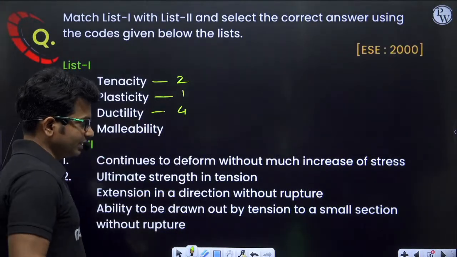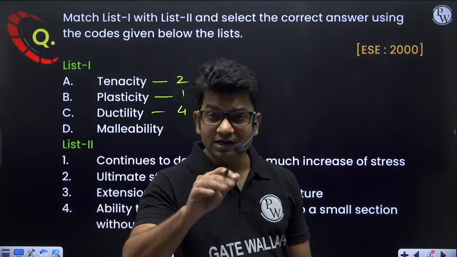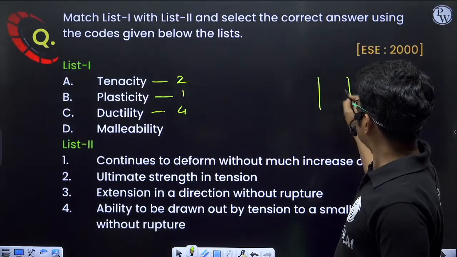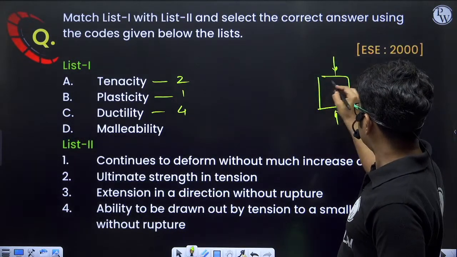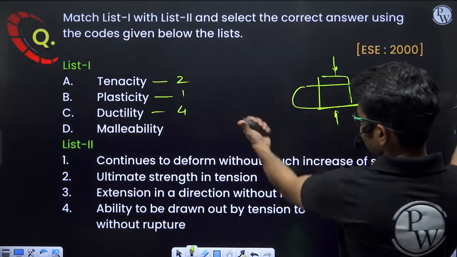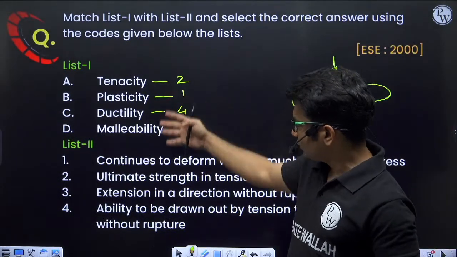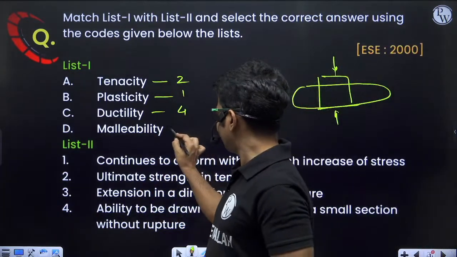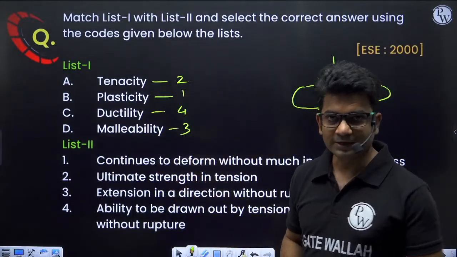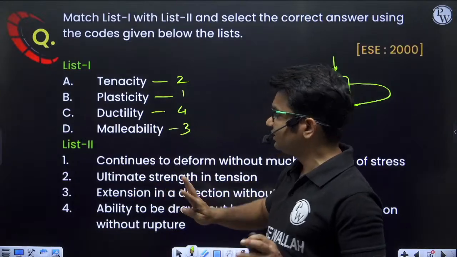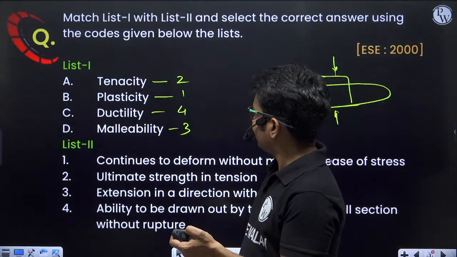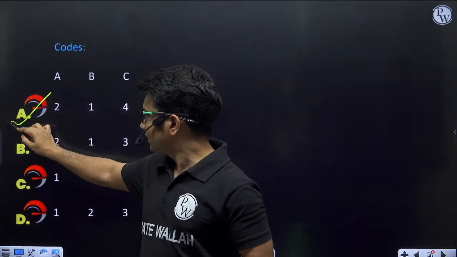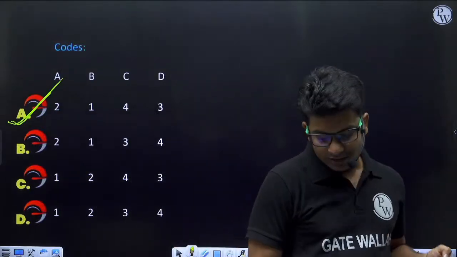Malleability, extension in a direction. But malleability is under compression, no? How are we saying that it is extension in a direction? When we are compressing, like this, in this direction it is compressing, but in some other direction there is extension also. So based on the current options, the best suitable answer for malleability will be 3 only. Otherwise we will not get any matching answer. The remaining option for malleability is this only. So the correct sequence will be 2 1 4 3. Option A will be the correct answer. Got it? Let's move on to the next question.